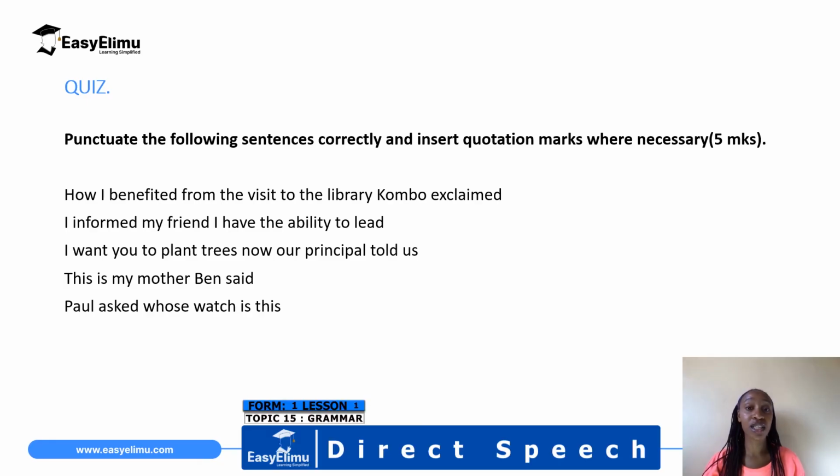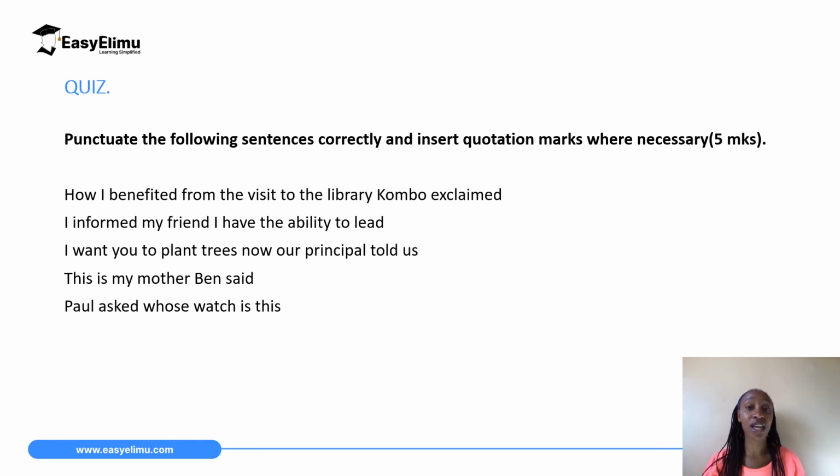Remember to know if the sentence starts with the direct quotation or if it starts with the explanatory words, which punctuation mark should be put where, and which ones should be enclosed with the quotation marks. So that's it for this session.